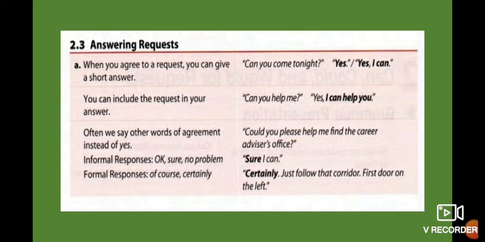And often we say other words of agreement instead of yes. Maybe we can use sure, certainly, obviously, that means I agree, etc. For example, you have informal responses: sure, no problem, or formal responses: of course, certainly. When you say, could you please help me find the career advisor's office? Sure, I can. So this one is a short answer, but you don't only use yes. You use different words. Certainly, just follow that corridor, first door on the left. So you give more information. That means you solve the problem of the person.